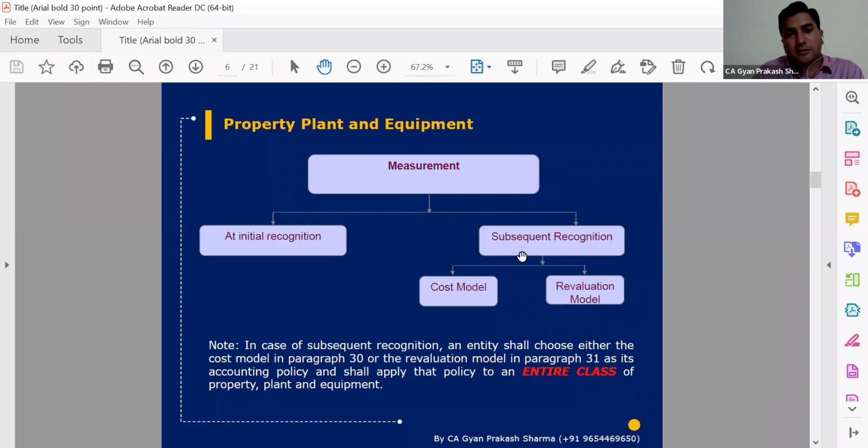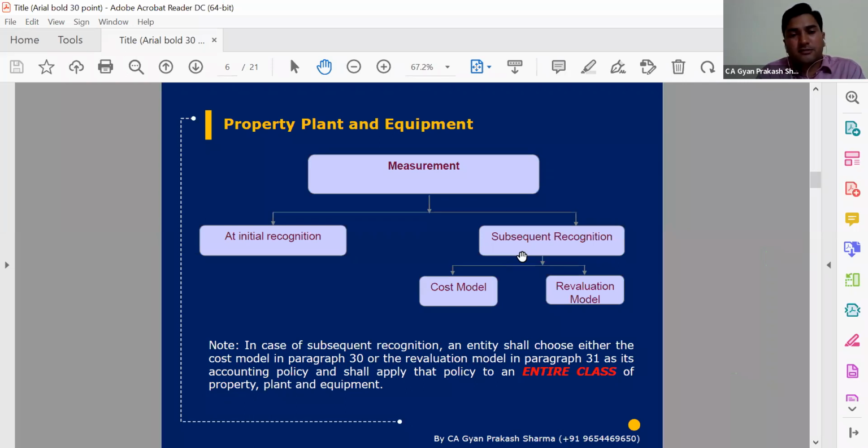Now we see the measurement part. Initial recognition, I think we have discussed in the first slide. Initial recognition mainly focuses on the costing part, and which products or activities or expenses we will cover, that we have discussed. And subsequent recognition is the important thing, because here, apart from the cost model, one more model comes into the picture, that is the revaluation model.